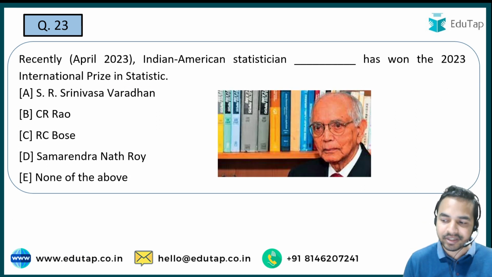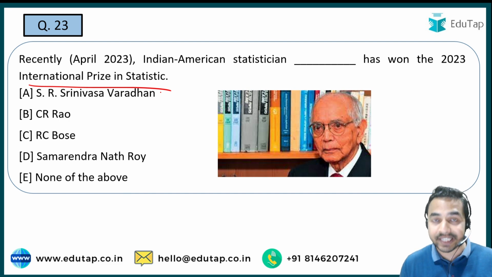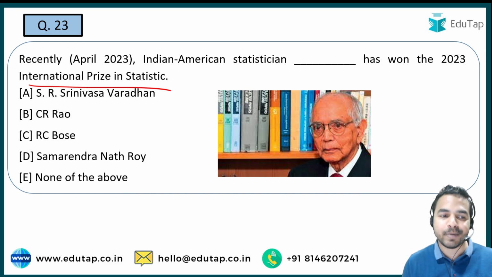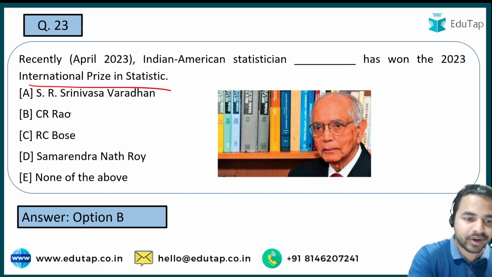So Indian American statistician, the name of that particular person you are required to identify who has recently won the 2023 International Prize in Statistics, and guys the right answer to this particular part is option B, that is C.R. Rao is the right answer to this question.